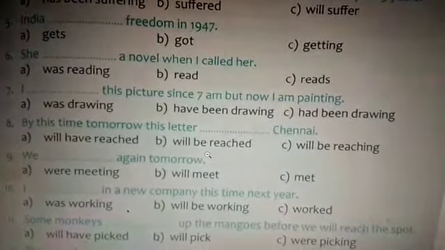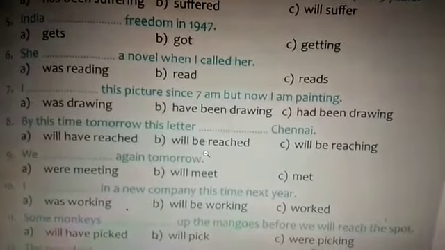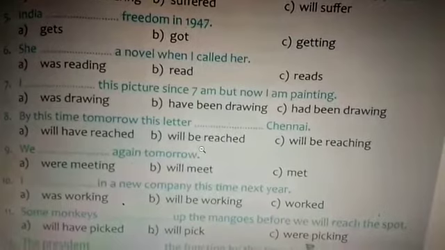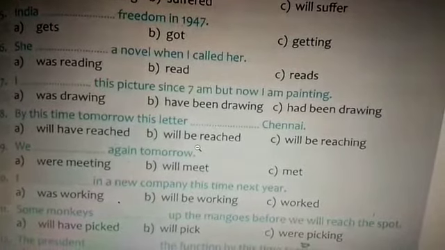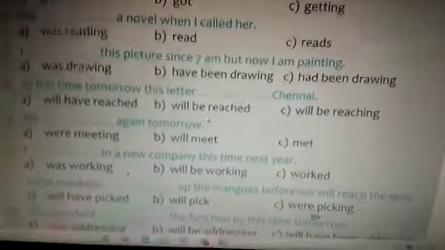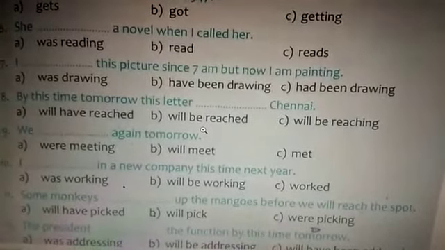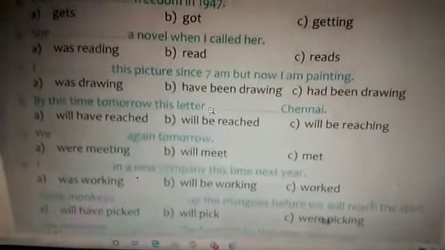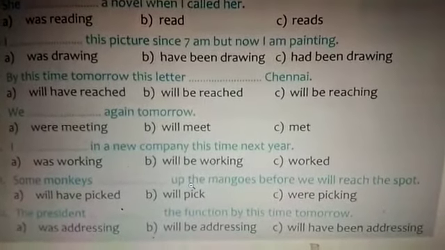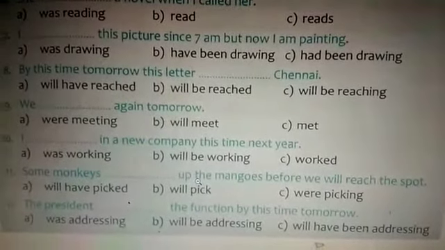Seventh one, I had been drawing. That is option C. I had been drawing this picture since 7 a.m. But now I am painting. Eighth one, by this time tomorrow, this letter will have reached Chennai. That is option A. Will have reached Chennai.